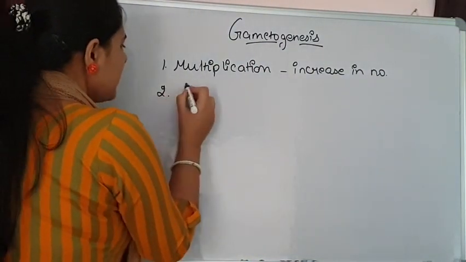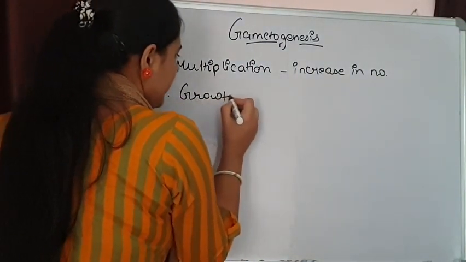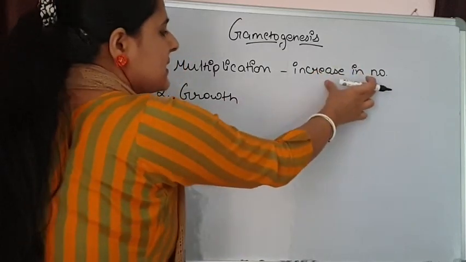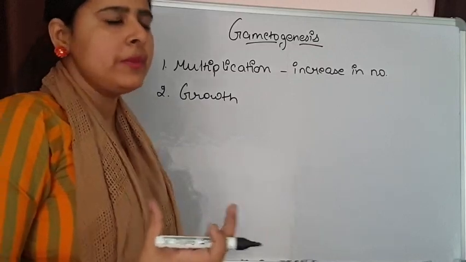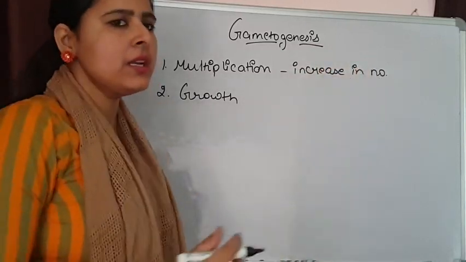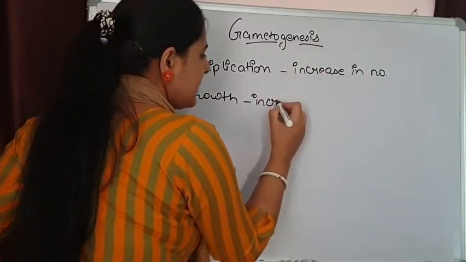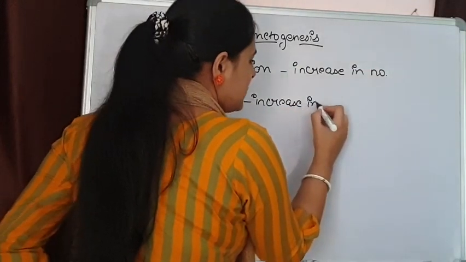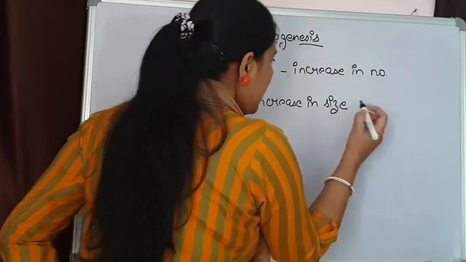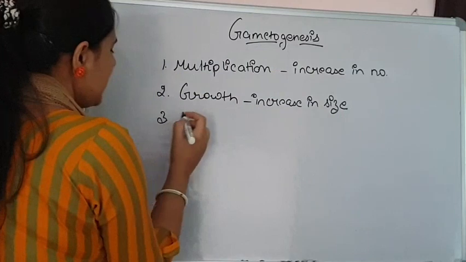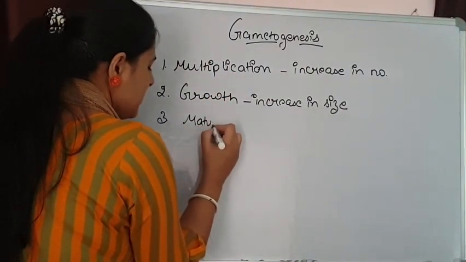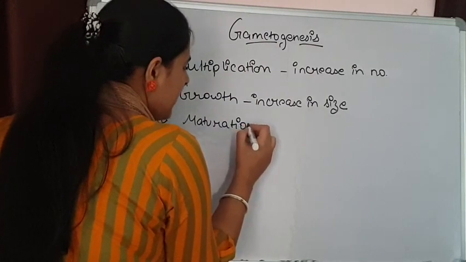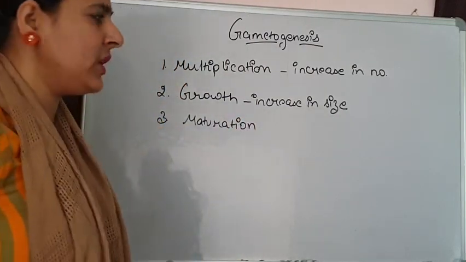The second will be the growth phase. The germ cells that have increased in number are now going to grow, meaning they are going to increase their size. And the third and important stage after the multiplication stage is the maturation stage. What happens in this maturation stage?